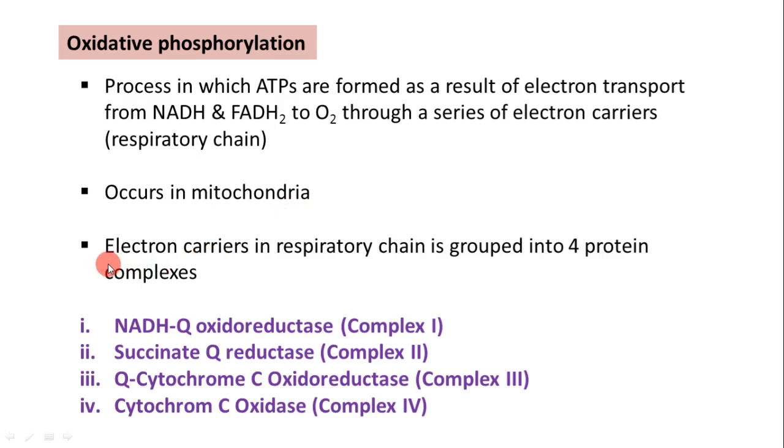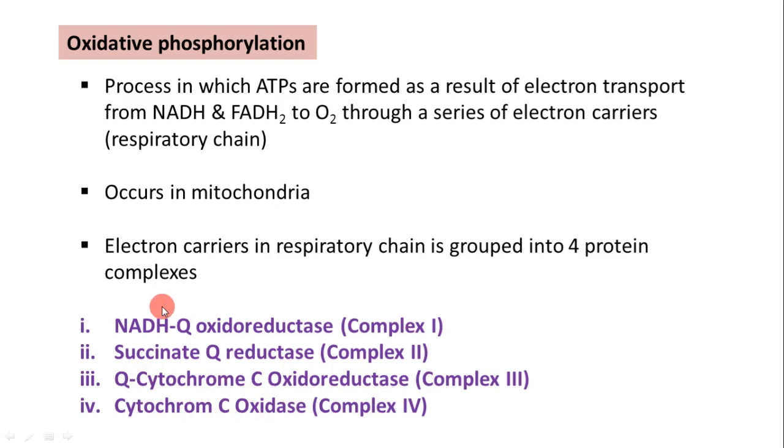And these electron carrier compounds are arranged into 4 enzyme complexes, and they are called NADH Q oxidoreductase or complex 1, then succinate Q reductase or complex 2, Q cytochrome C oxidoreductase or complex 3, and cytochrome C oxidase or complex 4.